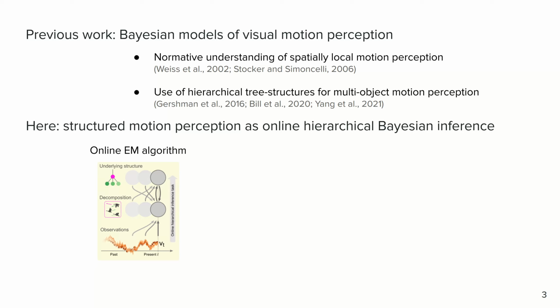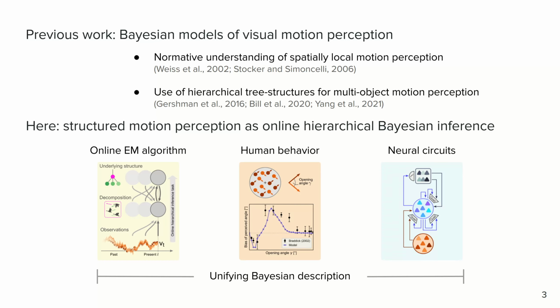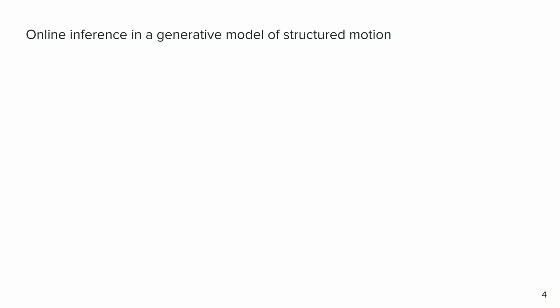We define a generative model of structured motion and derive an online expectation maximization algorithm to perform inference in this model. We show how the algorithm can explain human percepts in a variety of tasks, and we devise a network model that implements the algorithm in neural circuits and that allows us to make testable predictions for experiments. Overall, we provide a unifying Bayesian description that ties together a normative theory of information processing with human psychophysics and a potential neural implementation. Let's first look at the theory.